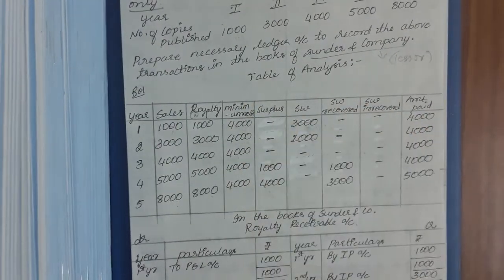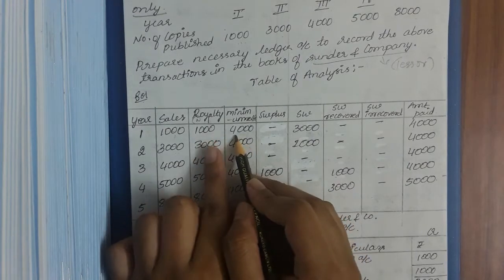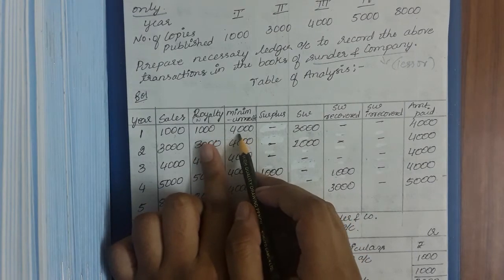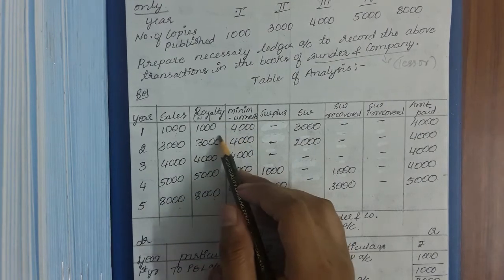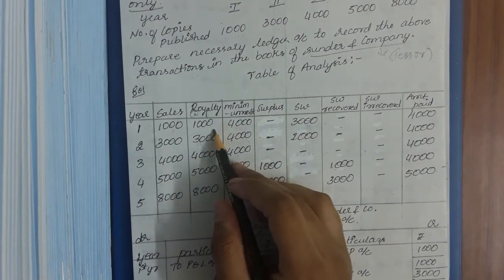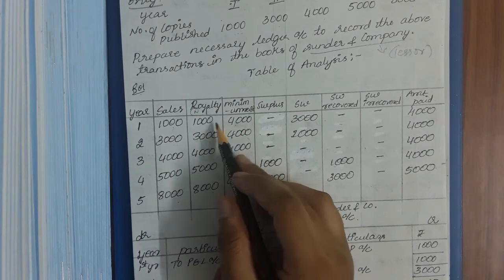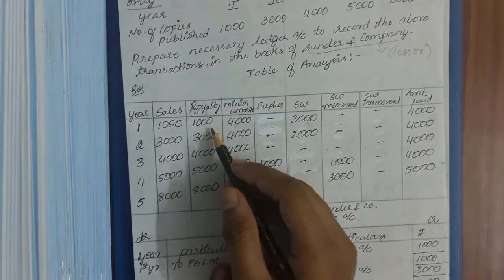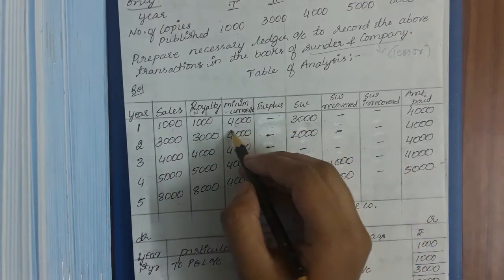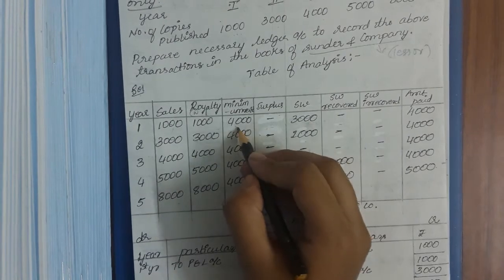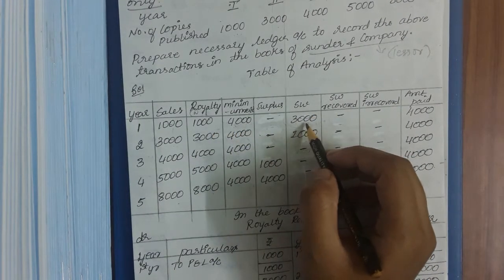Next you need to calculate the surplus. So in the first year we don't have surplus because minimum rent is more than royalty. Whenever minimum rent is more than royalty, we will have short workings, not surplus. When royalty is more than minimum rent, we will have surplus. So in this case, we have a short working. So 4,000 minus 1,000, that is 3,000, is the short workings over here.